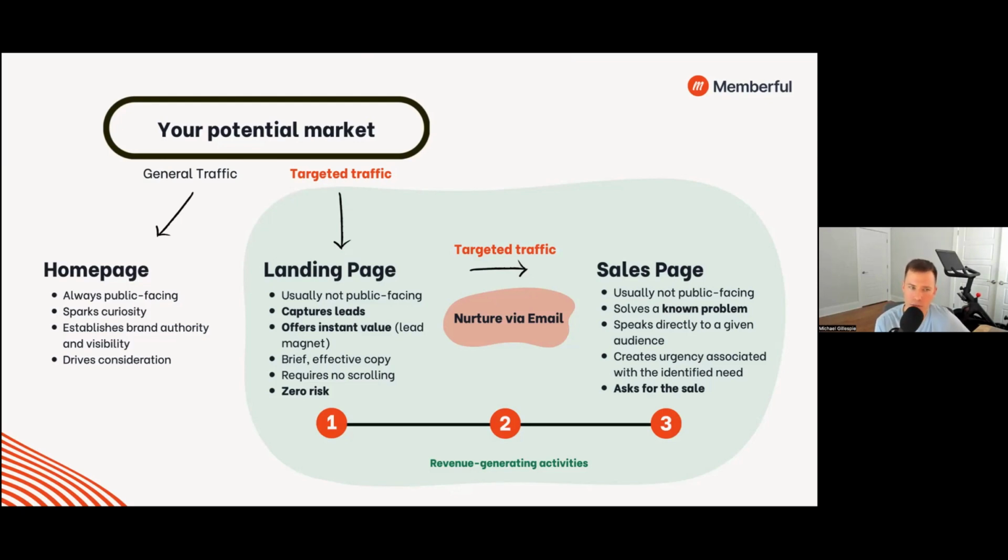So we need to get out of the space where we have general traffic and get into a space where we're working with targeted traffic. And there's a lot of ways you can generate targeted traffic. This looks significantly different depending on which industry you operate in. But if we look at the most common ways that customers send targeted traffic to their website or to a landing page, that could be a paid ad on Facebook. That could be a paid ad on Instagram, Google. It could be a sponsored blog post. It could be through a partnership with a company that you've partnered with to promote your product.